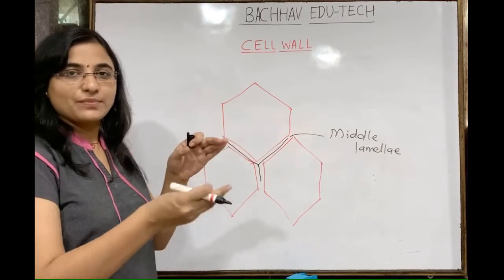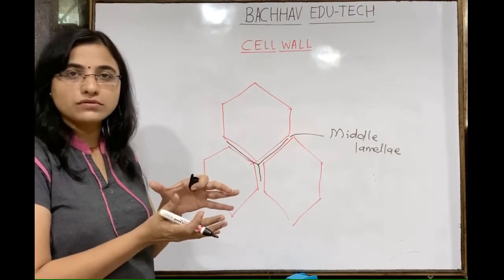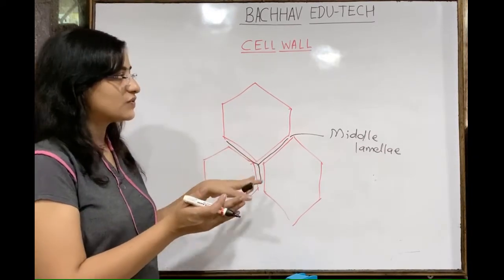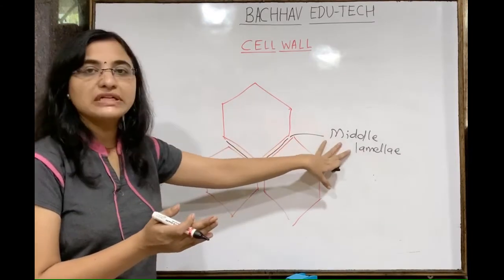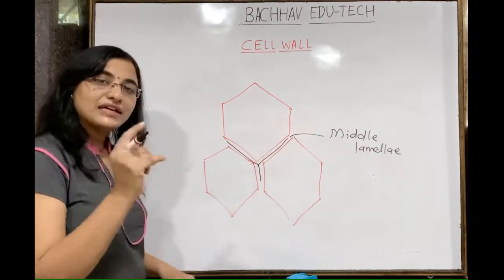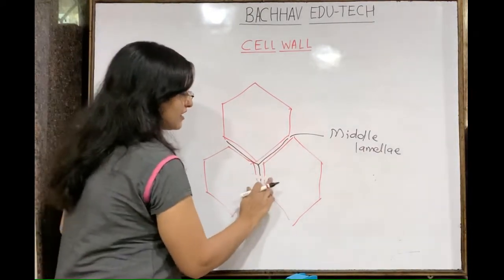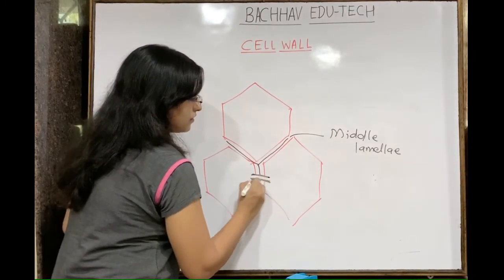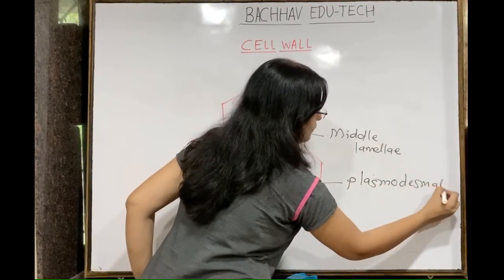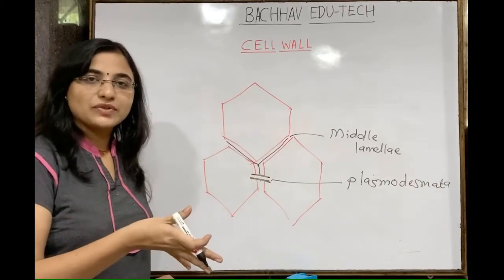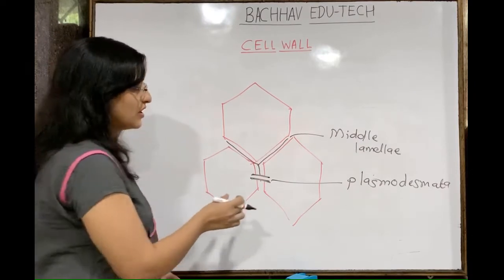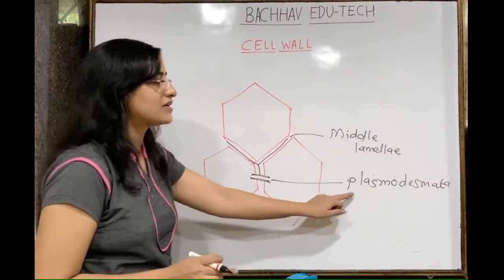Just as between two bricks we add cementing material, so that two bricks get held together with each other, the same will be there. Two plant cells get attached to one another with the help of the middle lamellae. So just remember, middle lamellae is a kind of cementing material. Again, there is one more connection between two cells, and that connection we call the plasmodesmata. We don't need this much detail theoretically, of course these details are very important from the MCQ point of view, NEET point of view. Understand this? So there is a connection between two cells, and that we call the plasmodesmata.